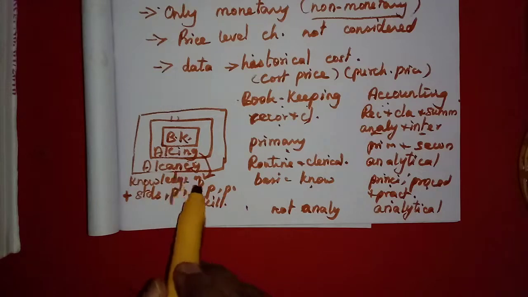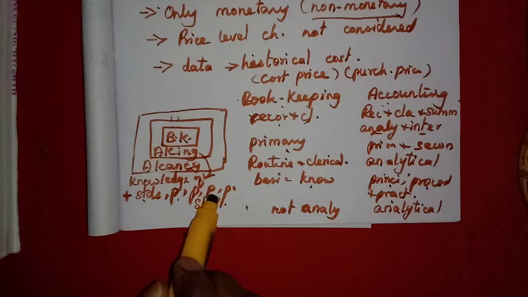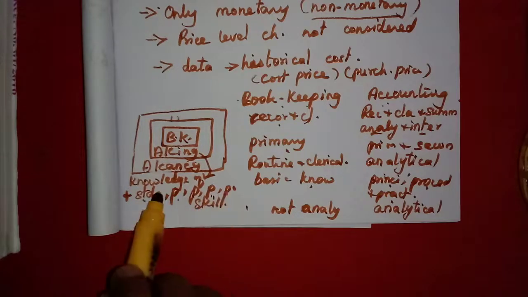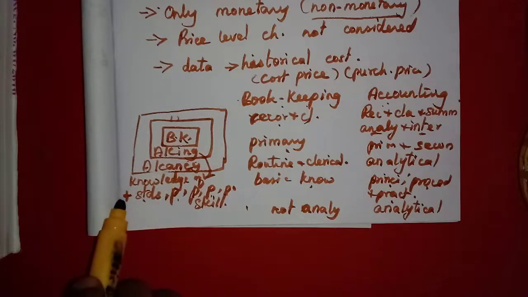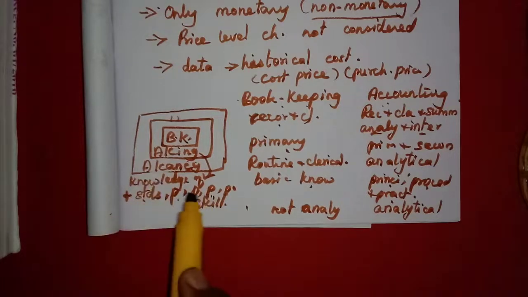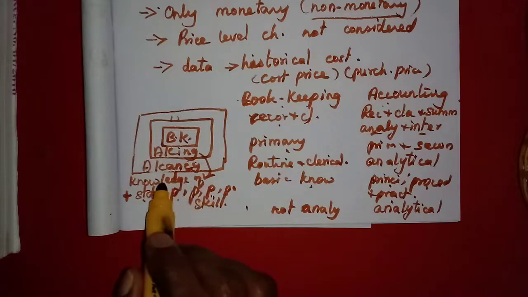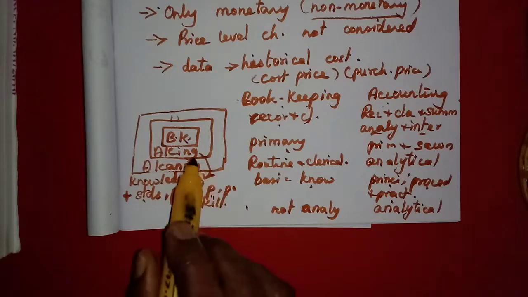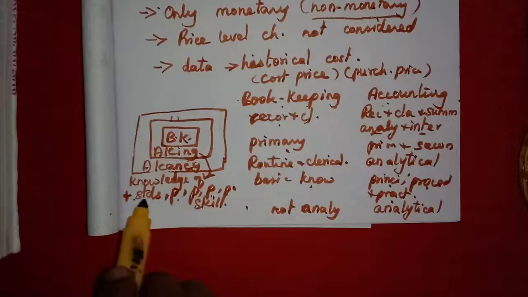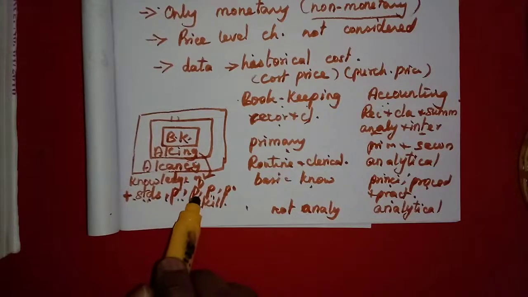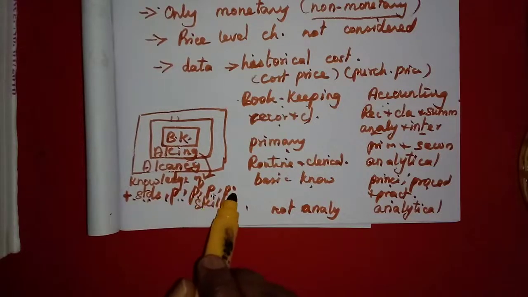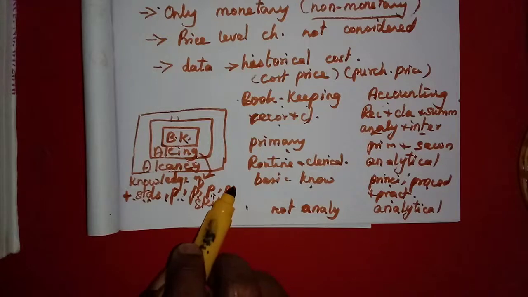The learning of standards, principles, procedures, policies and practices, all these are included in accountancy. So that is called accountancy. Accountancy is the systematic knowledge of accounting, and it includes the standards, principles, procedures, policies and practices.